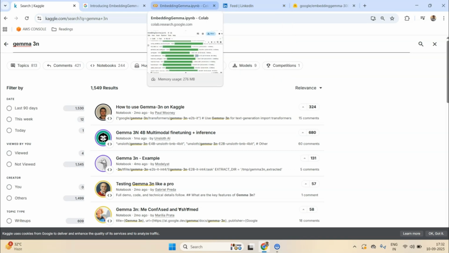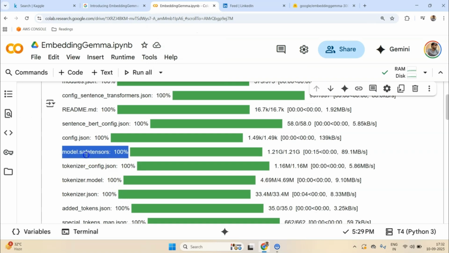Because using an API requires your user to be connected to the internet. That barrier is slowly moving away. Using quantized Embedding Gemma and quantized Gemma 3N, you can run these models on small devices, and as Google is claiming, it can be run on 300 megabytes of RAM as well.